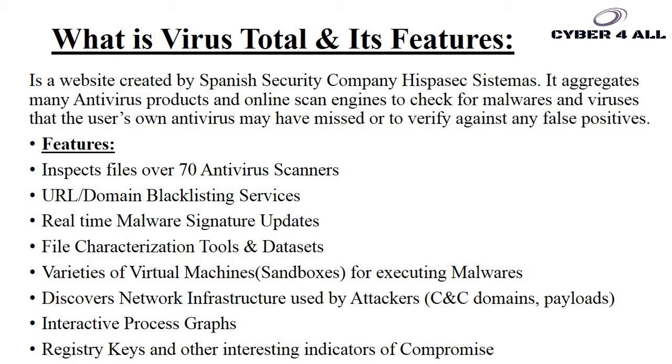It has a variety of virtual machines for executing various malware samples. It also discovers network infrastructure used by attackers, such as command and control servers, domains, and payloads. It also has interactive process graphs, and shows changes in registry keys and other interesting indicators of compromise.